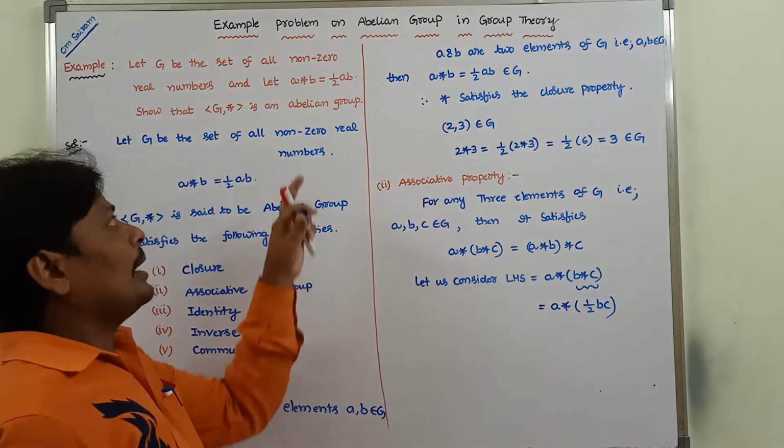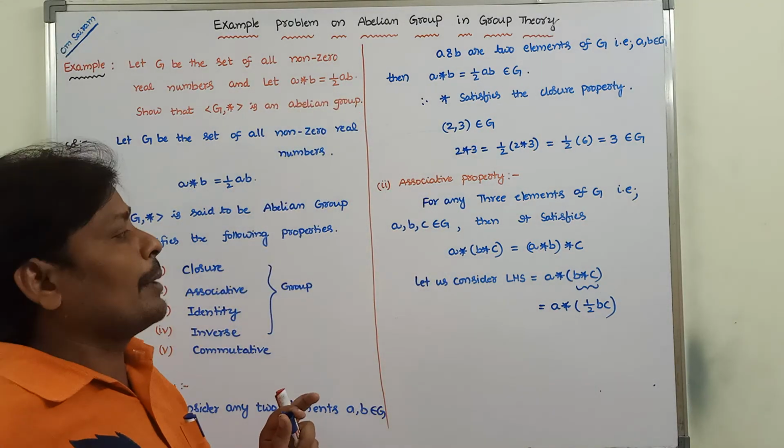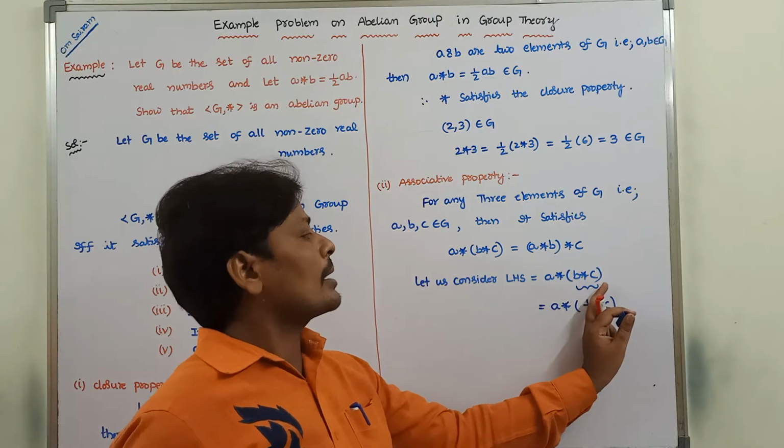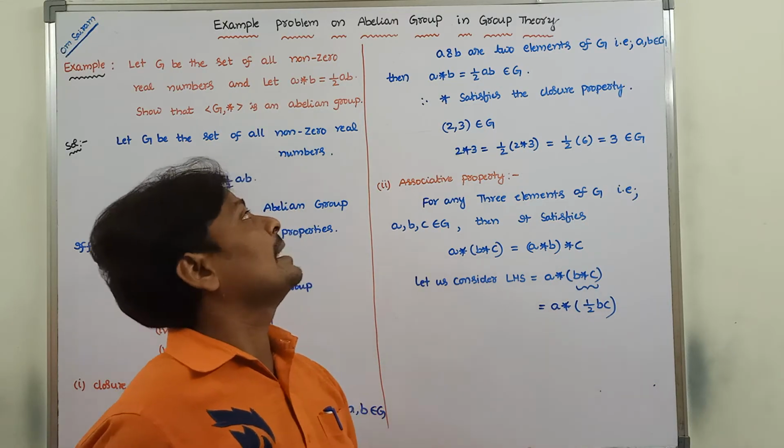Since A star B is equal to half AB, in the same way B star C can be written as half BC.